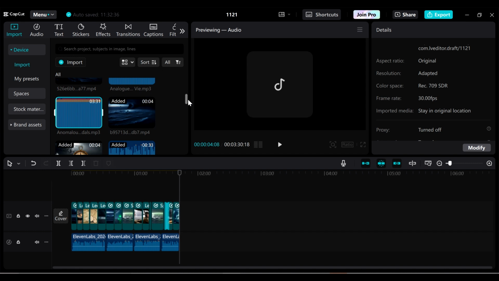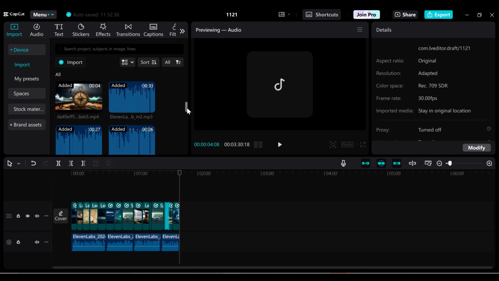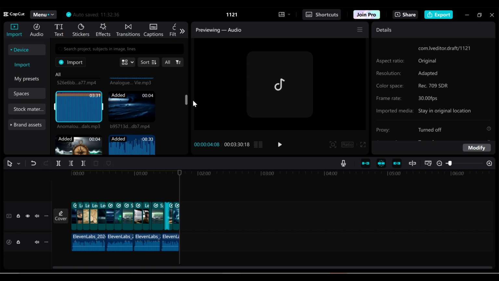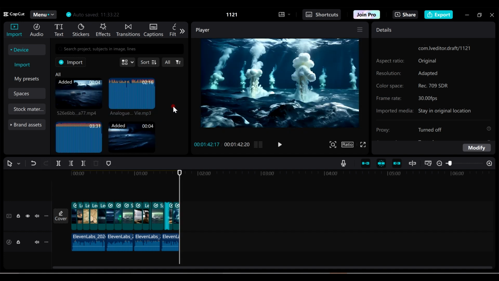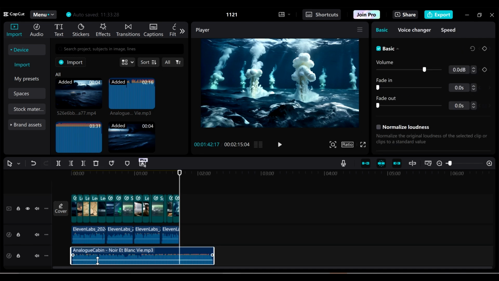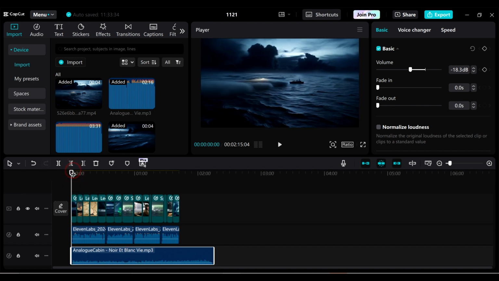Okay, so I have all my images here, and I have the audio, and I've listened to it to ensure that it goes hand in hand with what is being shown in the particular image or video. And then after this, I want to add in my music here. Okay, and then I want to reduce the volume to be really low, so that there's just music in the background, and then we have the narrator also talking.